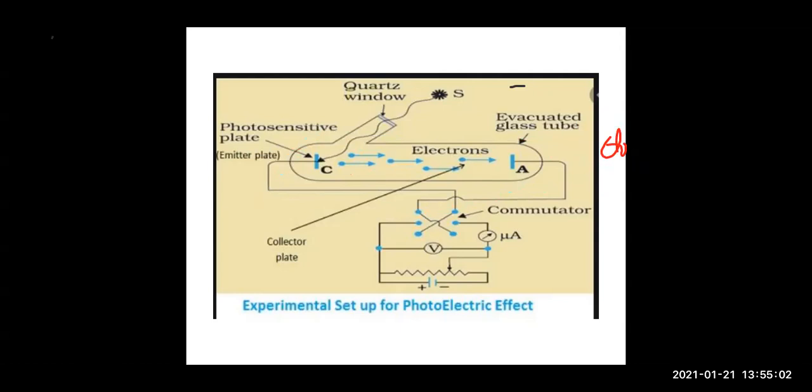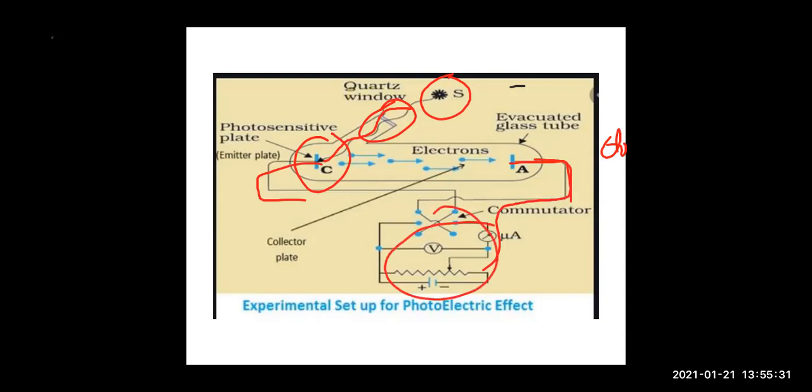Now what we are doing? We are putting a filter, right? This is a window which we have made it with quartz, and here is a source of light. So this filter will allow the light of particular wavelength to fall on the photosensitive plate, right? And this cathode and this photosensitive plate and anode, they are connected with a potential divider circuit. They are connected with the battery over here. The voltmeter will measure the potential difference across the two plates, right?